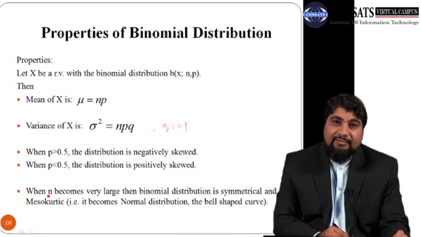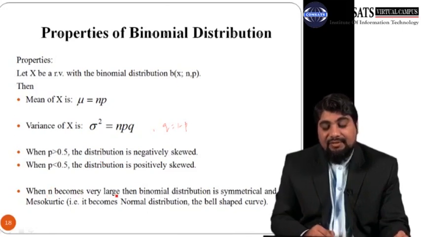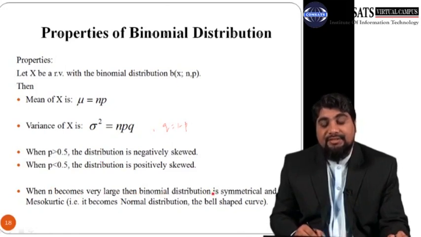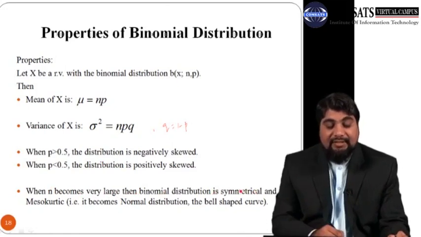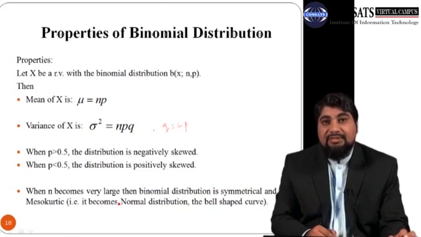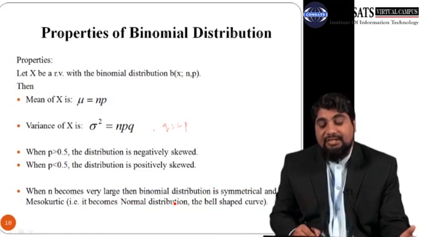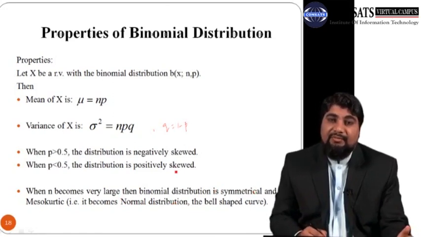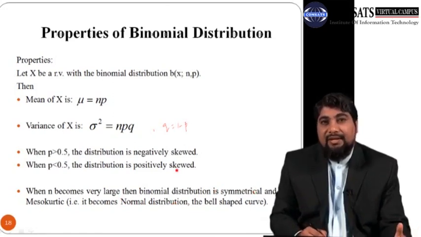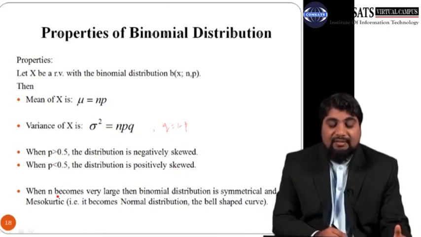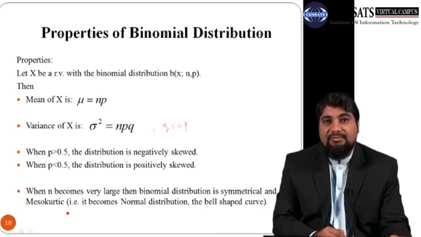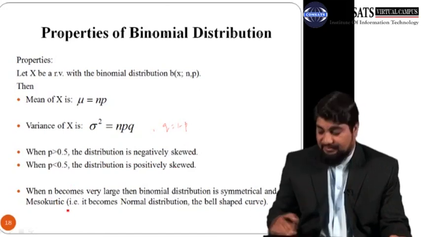And then when n becomes very large, the binomial distribution is symmetrical and mesokurtic. That is, it becomes the normal distribution, which is the bell-shaped curve. So the binomial distribution converges to the normal distribution when n, the number of trials, becomes very large.